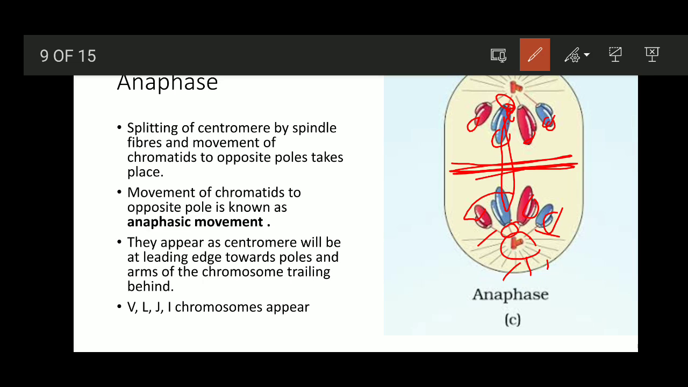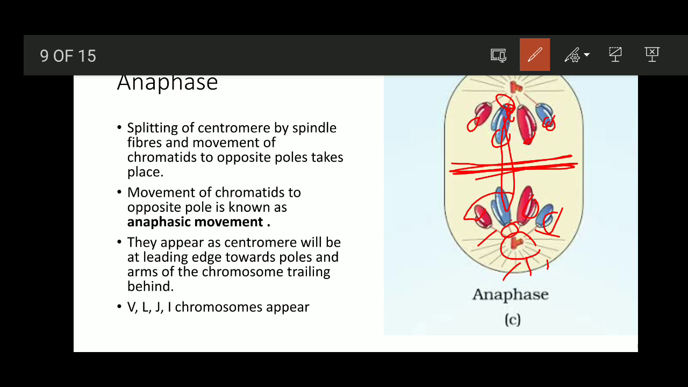You have studied, right? Different types of chromosomes: metacentric, submetacentric, acrocentric, and telocentric chromosomes. So V-shaped chromosomes are metacentric chromosomes, L-shaped chromosomes are submetacentric chromosomes, J-shaped chromosomes are acrocentric chromosomes, and I-shaped chromosomes are telocentric chromosomes. This is visible during the anaphasic movement in the anaphase stage.